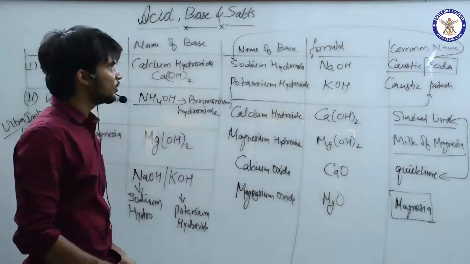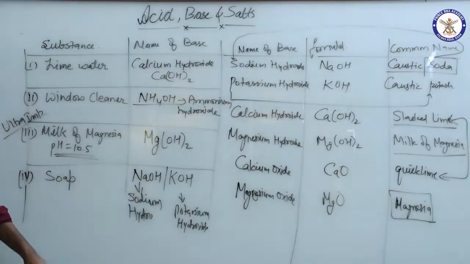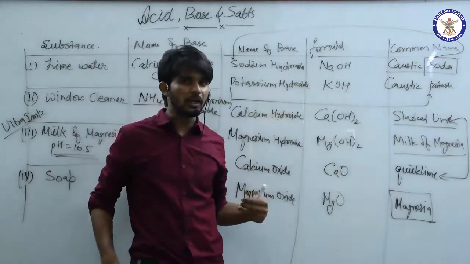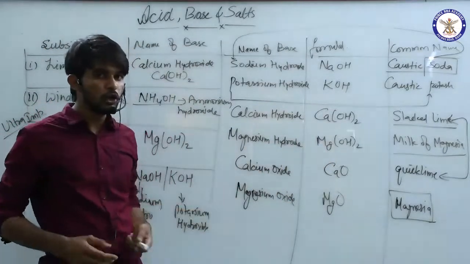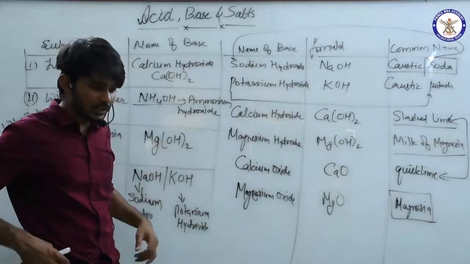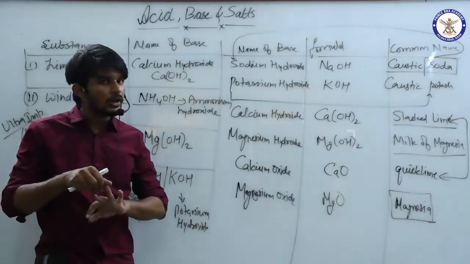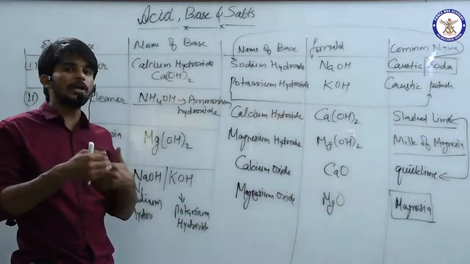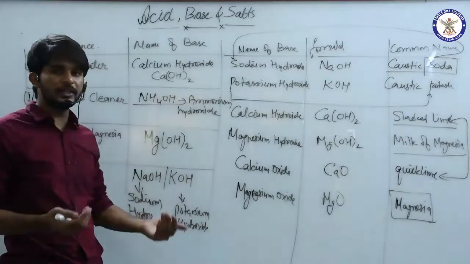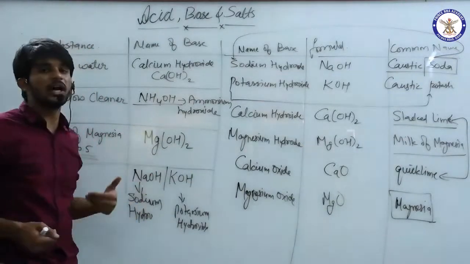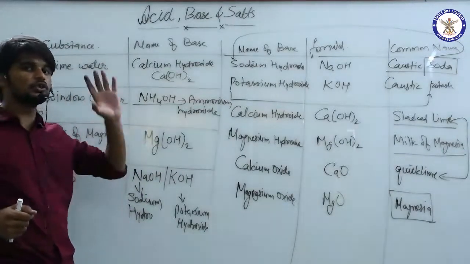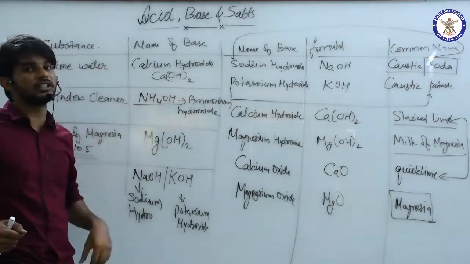So in this section we have seen the substances in which bases are found, what are their common names, and what other names could also be used for them. We have seen what is a base, what are the properties of bases, and the different kinds of bases used in our day-to-day life, and their common names. This is similar to what we did in the acid section.